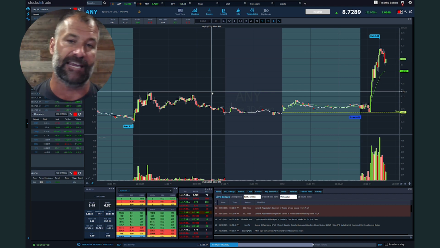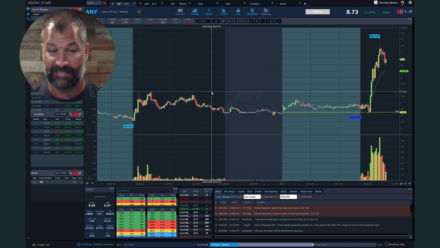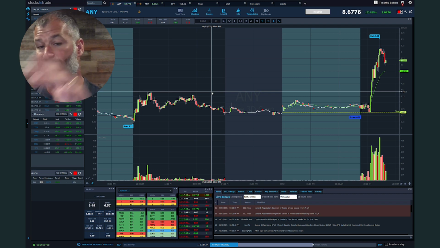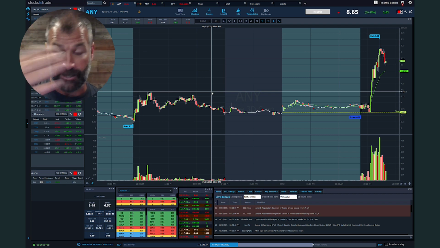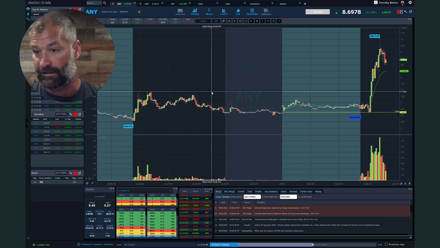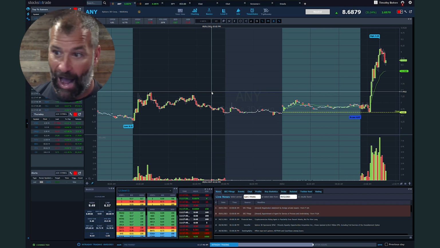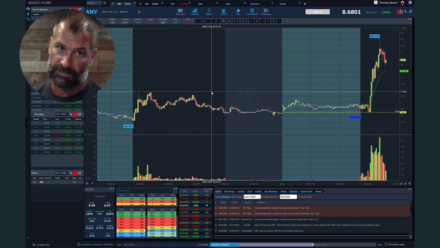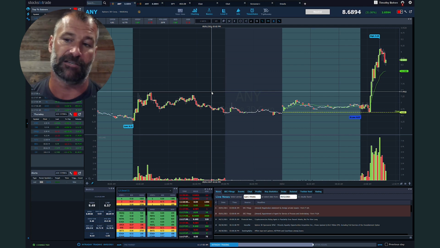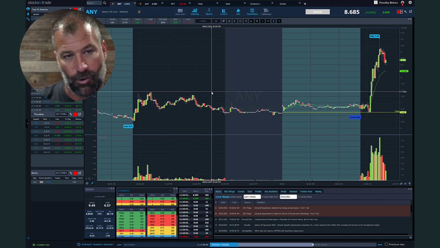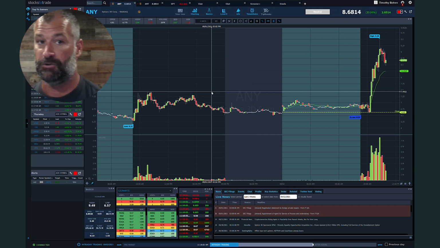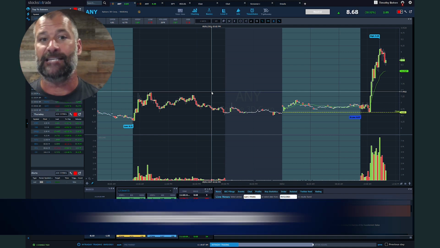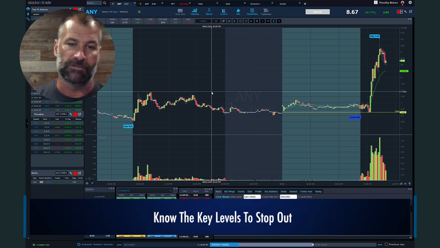And when we focus on these key levels, there's a better chance you stick to your stop as well, because you're using those same levels for your stop. VWAPs, green to reds, okay? Say maybe you were really quick, again, and you took that red to green on ANY. You would, at say 675, then stop out on a green to red because now it's a failed breakout. So now you lose 20 cents a share for that potential upside. Or you're trading whole dollar, half dollars, or you're trading 52s, or you're trading breaks of previous day's highs. It makes it, air quotes, easier to stop out when you know those levels come in play.